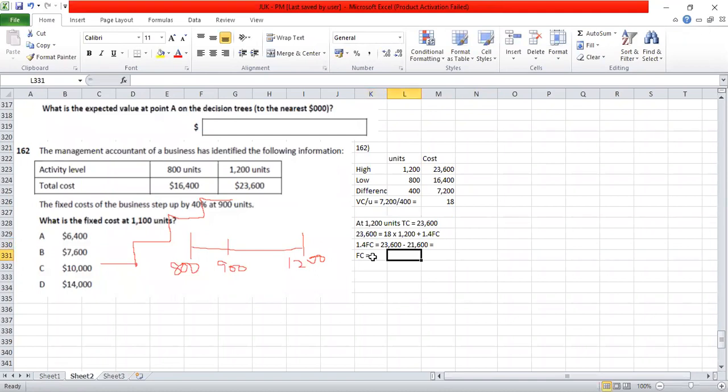Fixed cost is equal to... is this the answer? 1,428.